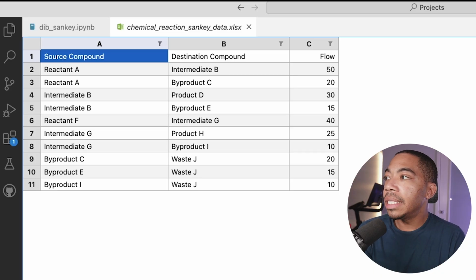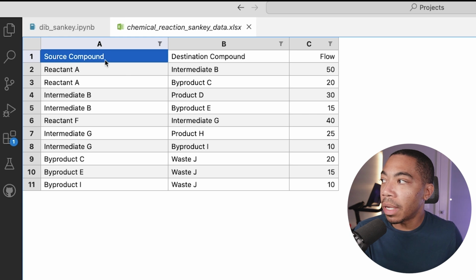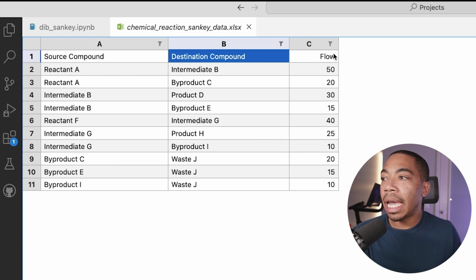And so what I want to do next is use ChatGPT to create a data set, a chemically relevant data set, to demonstrate how we can create a Sankey plot using the Plotly Express library and our Python code. What I have now is a data set that was actually created using ChatGPT. I told it to create a data set that's relevant to chemists that will allow me to demonstrate the power of a Sankey diagram. And with that simple prompting, it has given me this workflow here, where I have my source compound, a destination compound, and a flow.